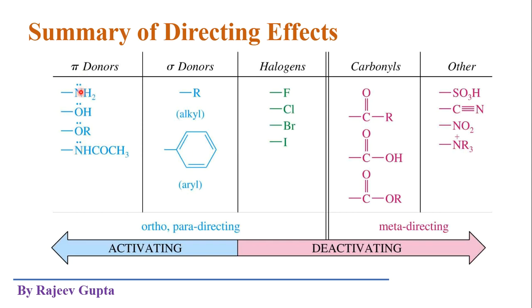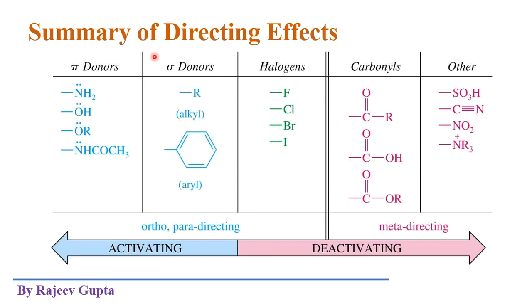Now these are the ones which contain lone pairs on these atoms. Now these are sigma donors. What are sigma donors? Sigma donors means those which show plus I effect or plus inductive effect. Plus inductive effect means they repel electrons of sigma bonds, means sigma electrons, towards the benzene ring or aromatic ring.